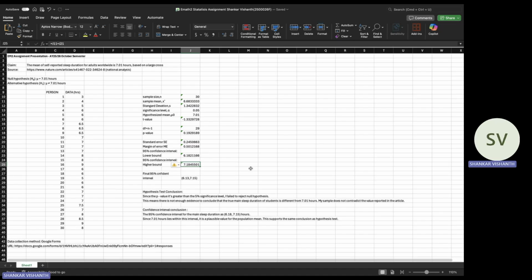To summarize, my sample mean was 6.68 hours. The hypothesis test showed no significant difference from the global mean of 7.01 hours. The 95% confidence interval also includes 7.01 hours, supporting the conclusion. Therefore, based on my sample of 30 students, the sleep duration is similar to the world average.